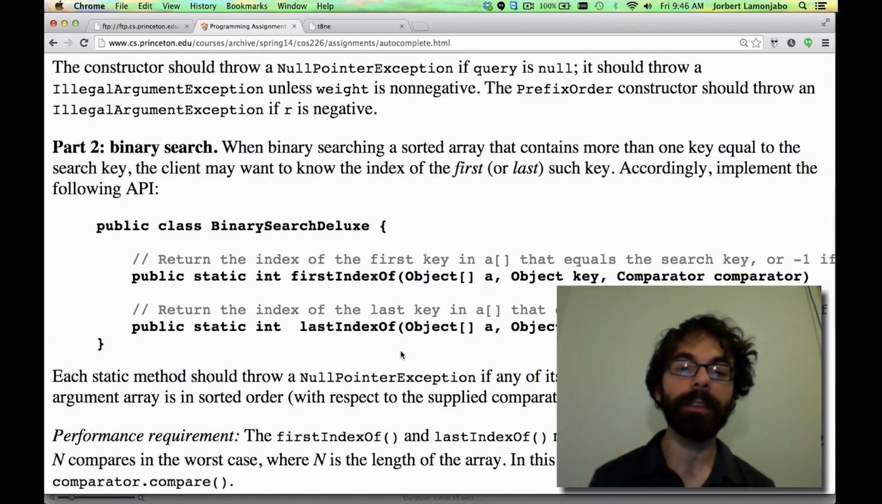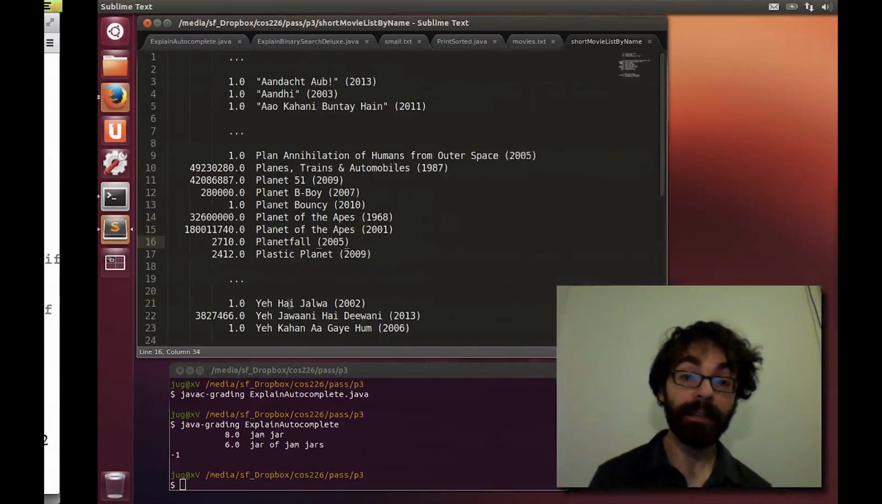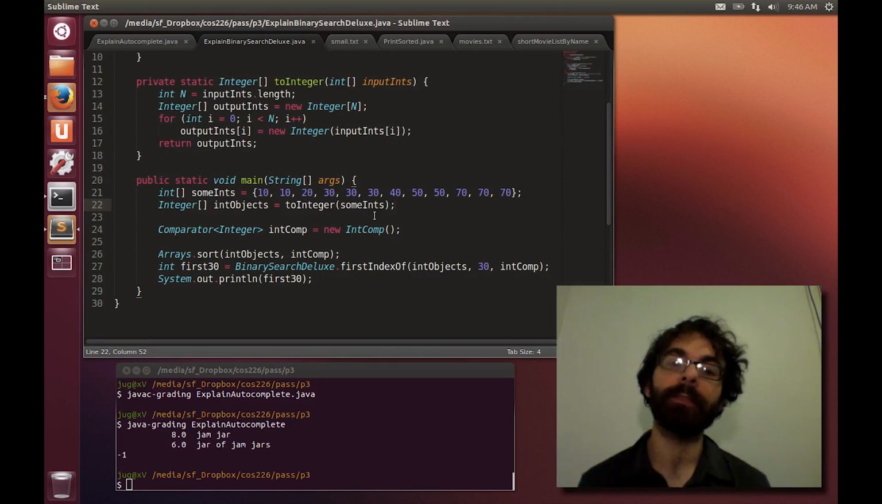Now one thing to note is this is a very abstract function here. We're not dealing with terms in particular, but your binary search deluxe should be able to work with any kind of object. So that said, let's talk about the semantics of this class. I would recommend that when you work on this class, you don't do it with terms.